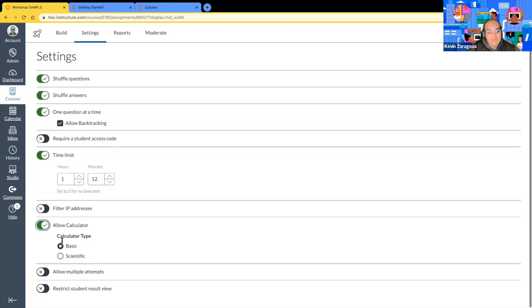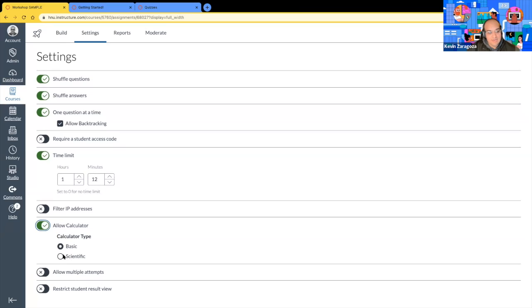The calculator type, you can also specify it here, the basic or the scientific. We haven't seen it yet, so let's go ahead and select the scientific for now. When we do the preview again, you'll see what that looks like.